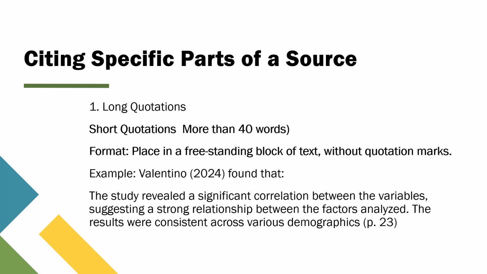Valentino, 2024, found that the study revealed a significant correlation between the variables, suggesting a strong relationship between the factors analyzed. The results were consistent across various demographics (page 23). Notice that the page appears after the final punctuation mark in the quote. This is a standard way to format block quotes in APA style.